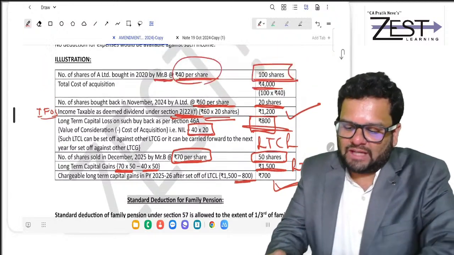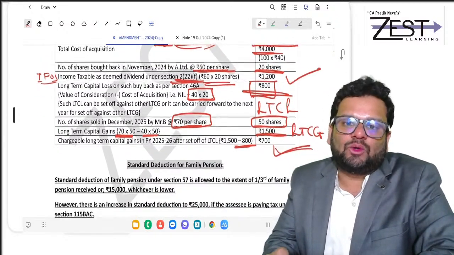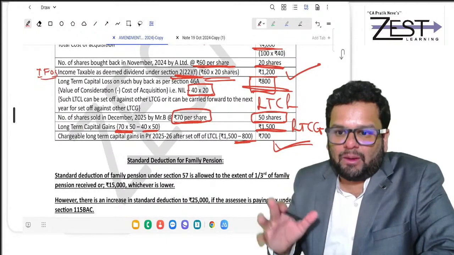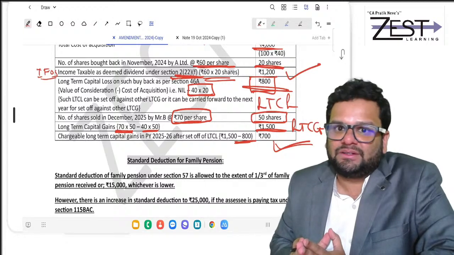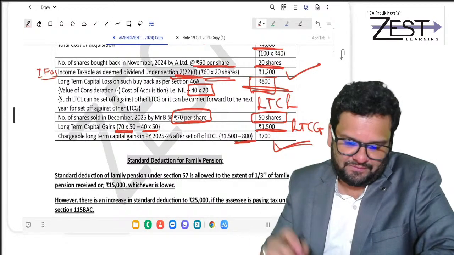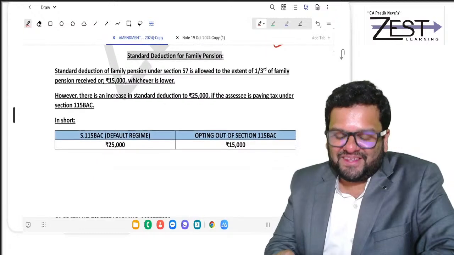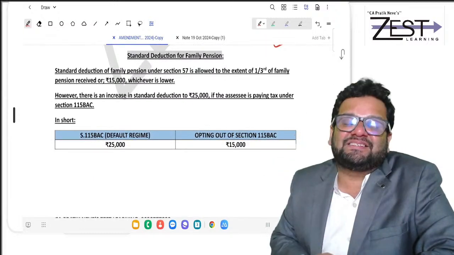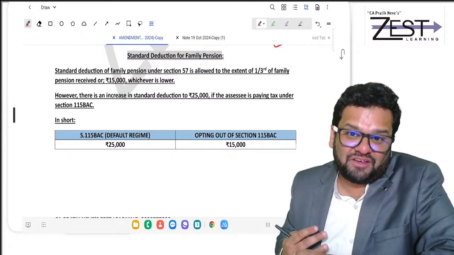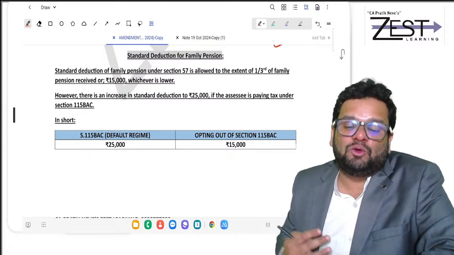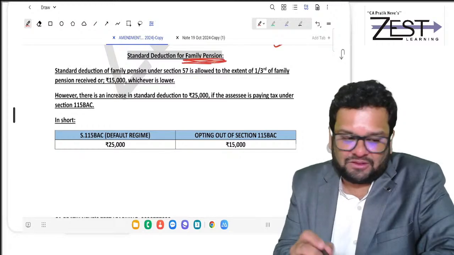So this is what happens. Mainly, what I have to understand is whatever amount I receive on buyback gets taxed under the head IFOS. Going ahead, I told you at 3 places they have given you higher deduction in 115 BAC. Now one more place is this family pension.